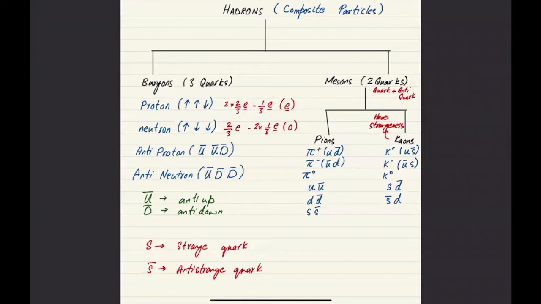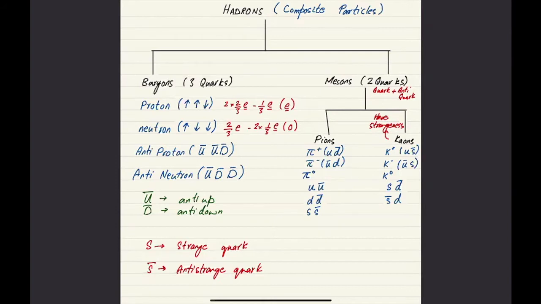Guys, we just talked about fundamental particles, and just like we have fundamental particles, we also have composite particles, the particles which are made up of fundamental particles. The particles which are made up of fundamental particles are called hadrons. Again, it's more about learning their names. Composite particles are called hadrons, and we classify hadrons as baryons and mesons.